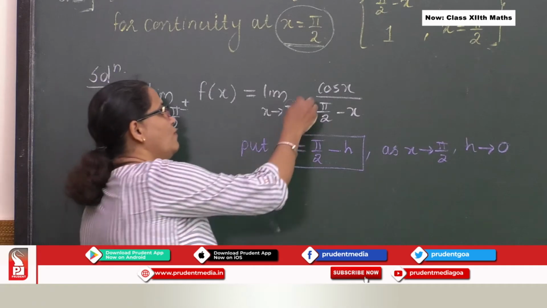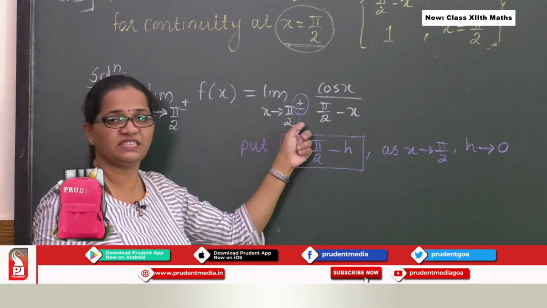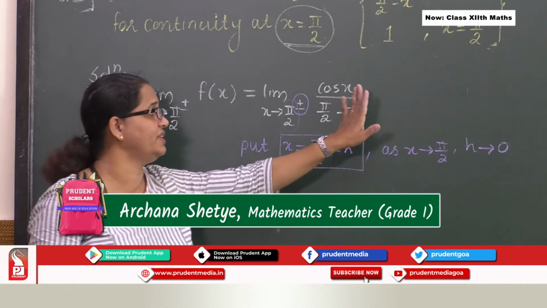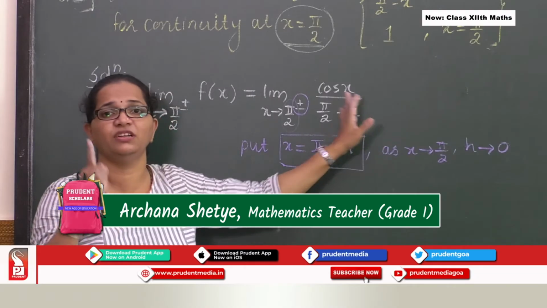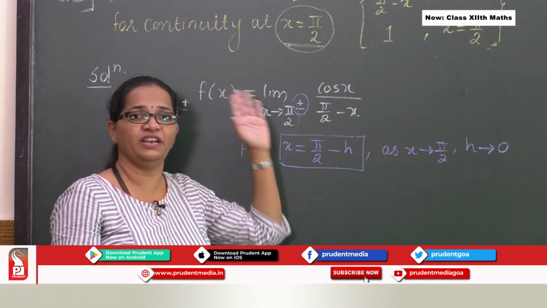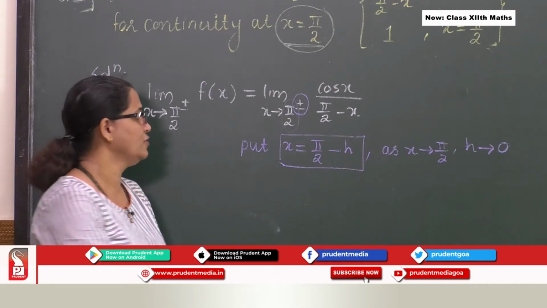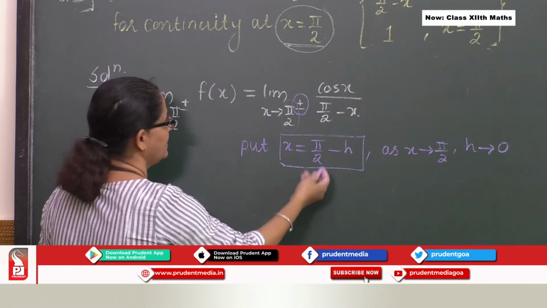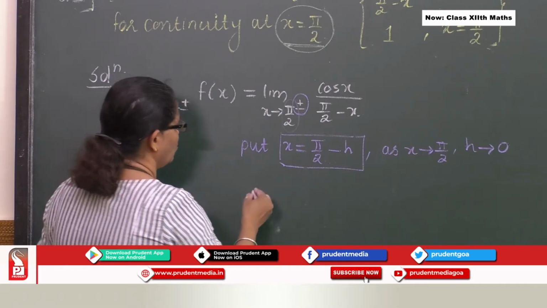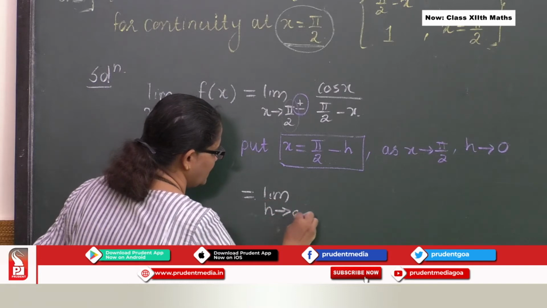Now over here see what this plus minus signifies. Here this plus minus will have no role in the problem. It's just a symbolic representation to tell this is your left hand limit as well as your right hand limit. Perfectly fine. So let's proceed further. Let me substitute x equal to what I have considered in the problem. So I will get limit h tends to 0.